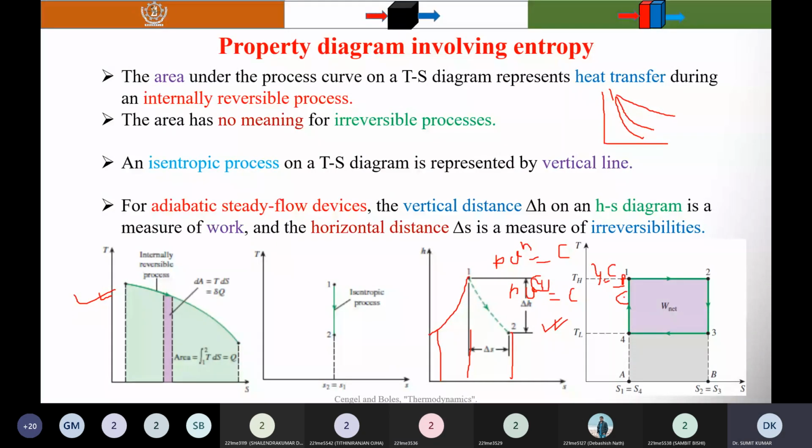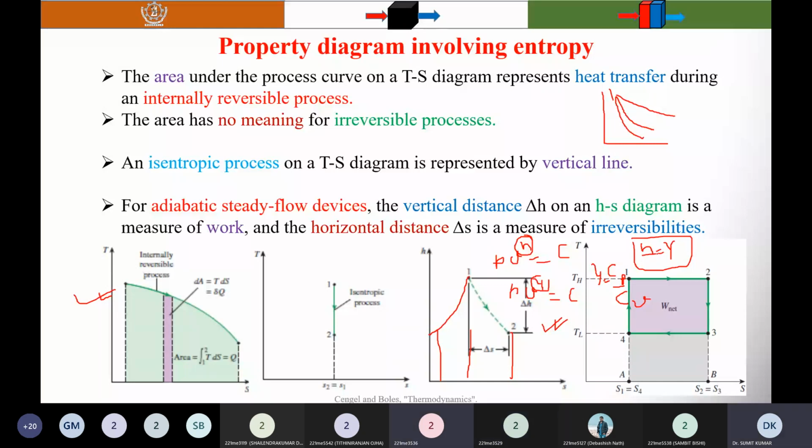Gamma is Cp by Cv, okay? And n may be any value, suppose 1.3 or something, but it is not equal to Cp by Cv. n is called the polytropic index. So you can't consider n equal to gamma. That is not correct. In the isentropic process, I will come to this one, P v raised to power gamma is equal to constant, how you get it. Yes. Okay, sir, I got it. Carry on, sir.